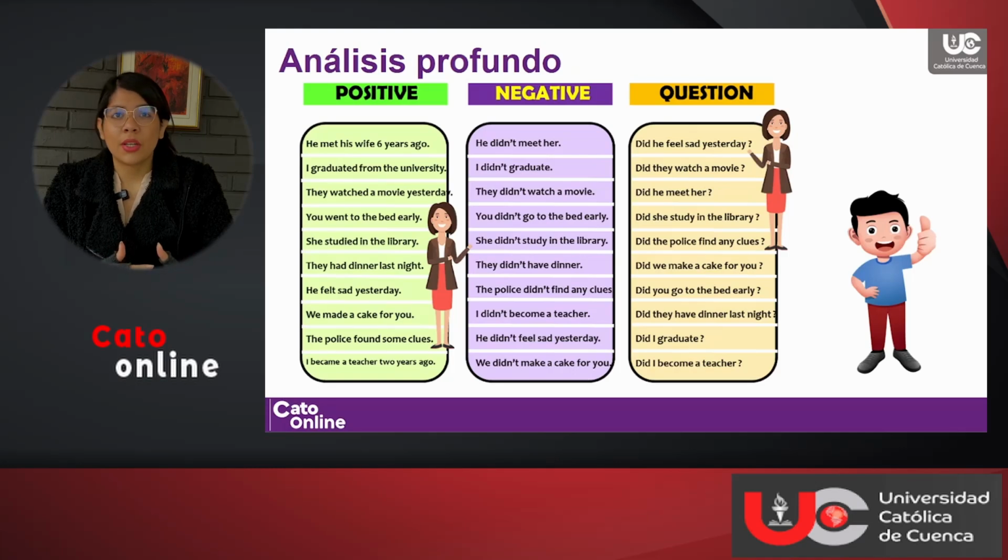I didn't graduate. Did they watch a movie? They watched a movie yesterday. They didn't watch a movie. Did he meet her? Okay, so these are just some examples that you can check out in your free time to get familiarized with the structure of the past simple in positive, negative, and question statements.